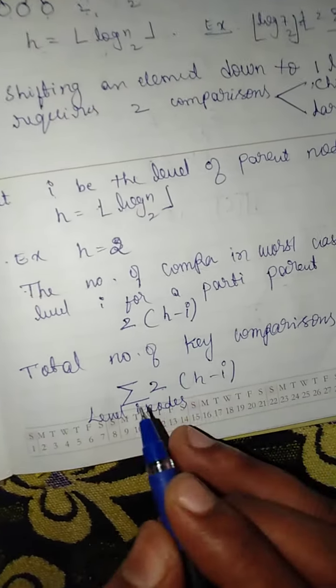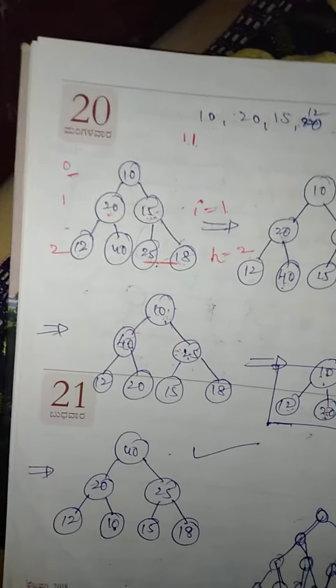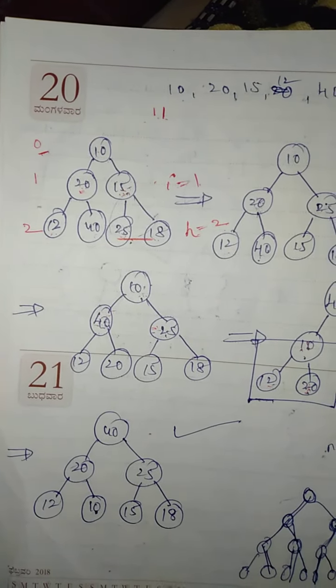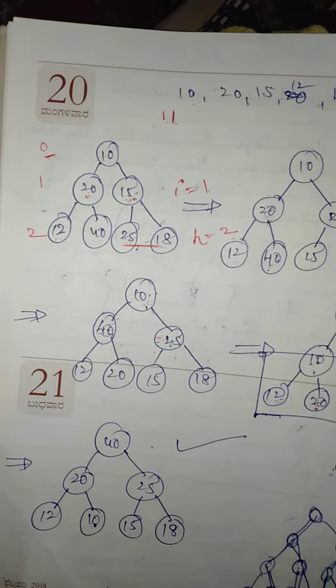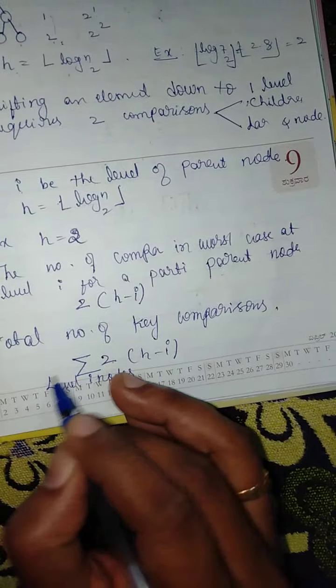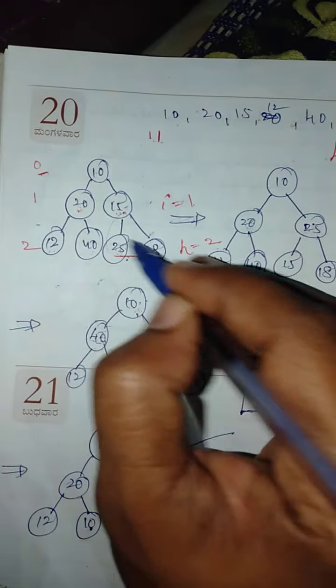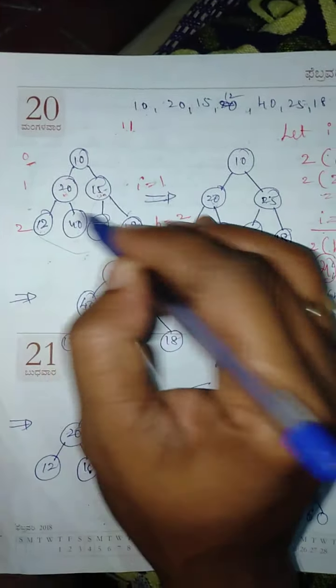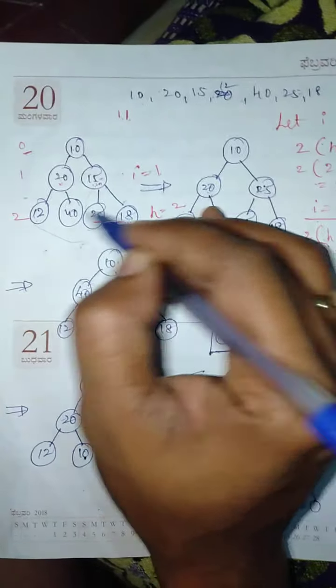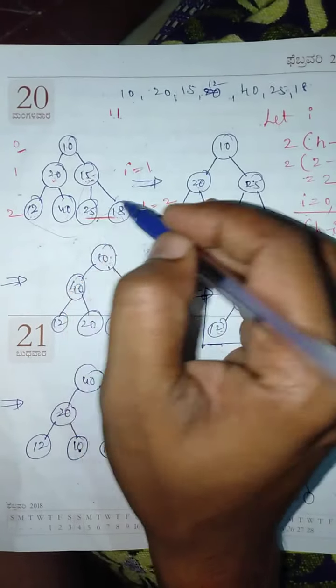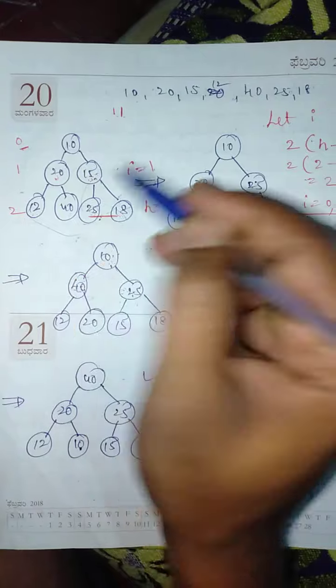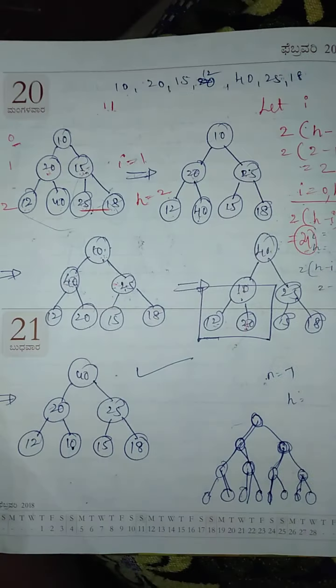In this case at level 1 we have 2 nodes, at level 0 we have 1 node. For how many levels do we have to perform this? All the levels except the bottom level. Why except the bottom level? Because these are the leaf nodes, and the heap construction need not be applied to them.